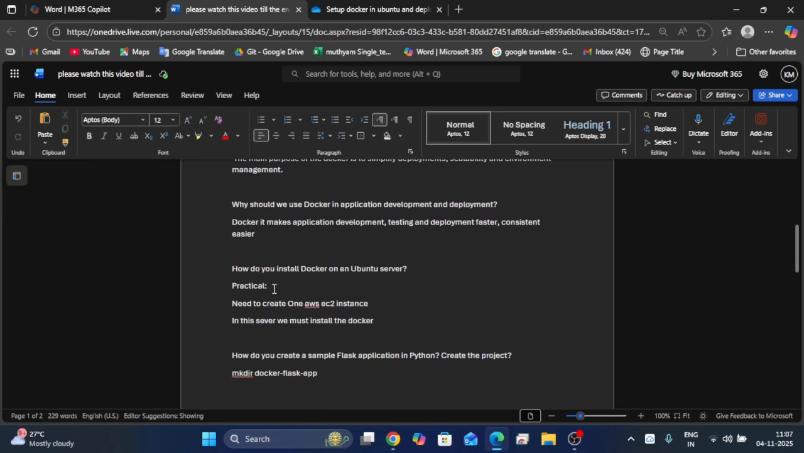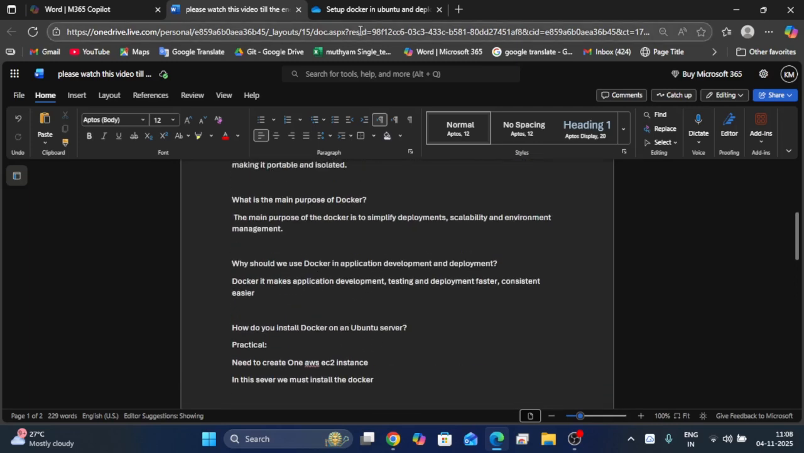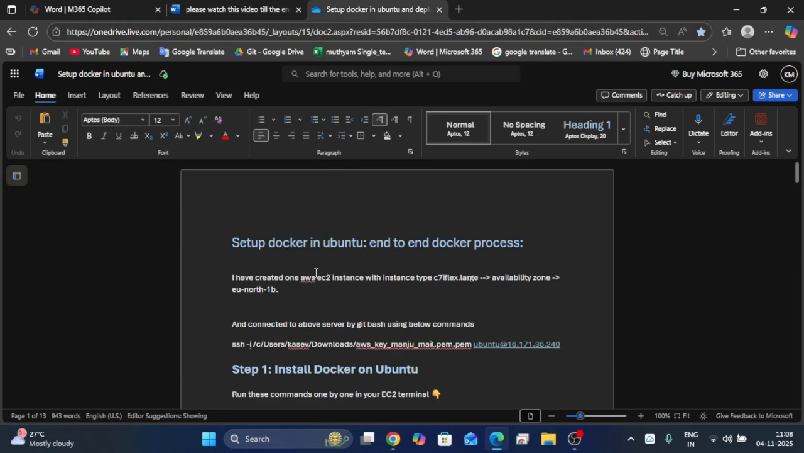Okay, how do you install Docker on an Ubuntu server? We'll look into how to set up Docker inside the Ubuntu server. For this we need one AWS EC2 instance. In this server we must install Docker. Okay, let's practice practically. Here I have created one EC2 instance in availability zone eu-north-1b. Let's create one AWS instance with Ubuntu.